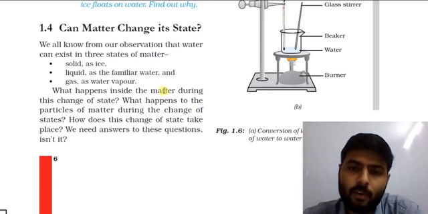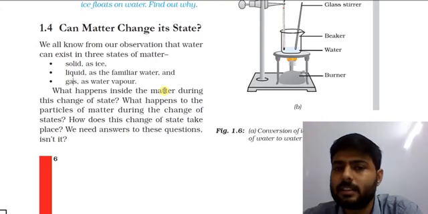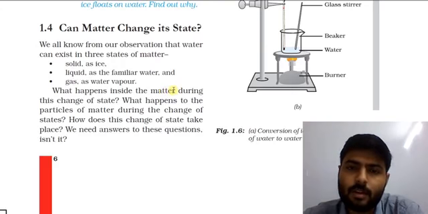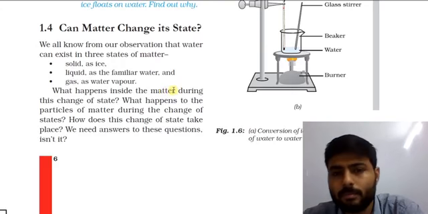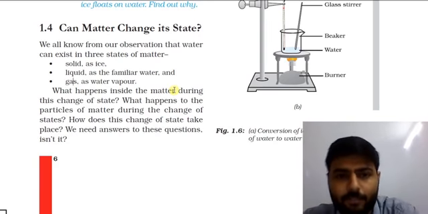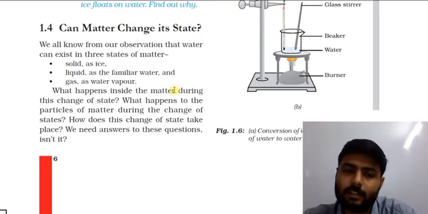Water in the form of solid is ice. As ice, water is in the form of a solid. In liquid form, that is our regular water, it is in the liquid state.